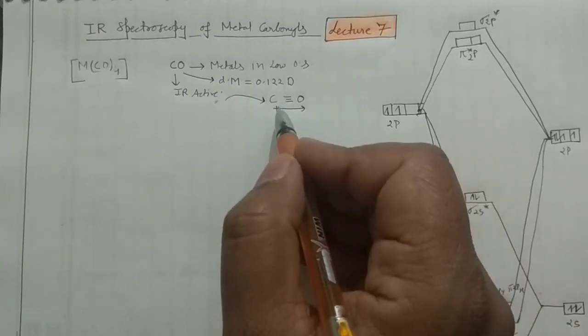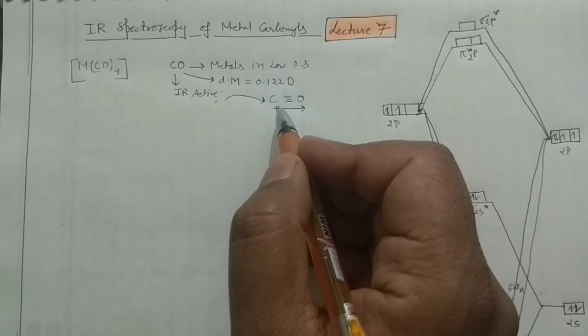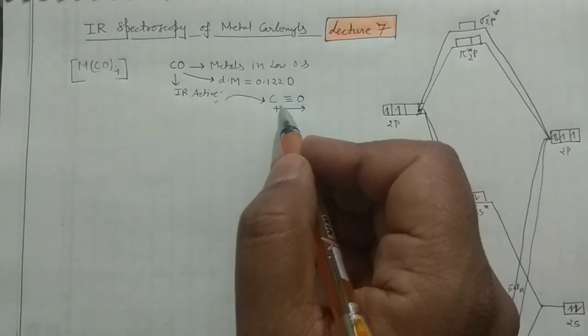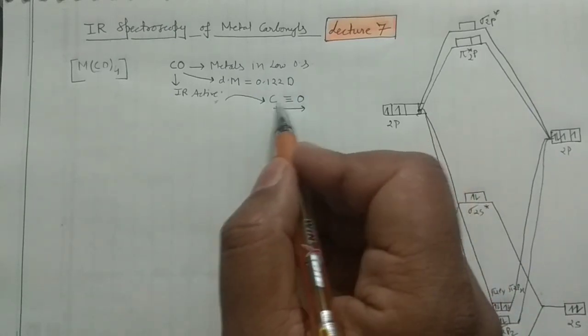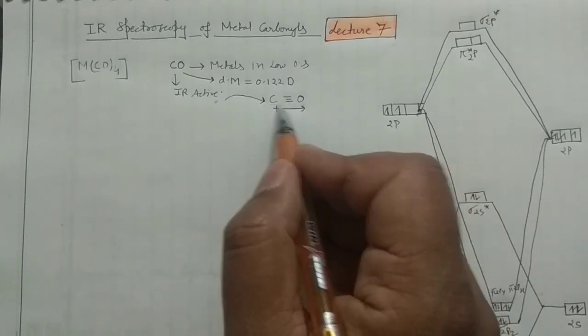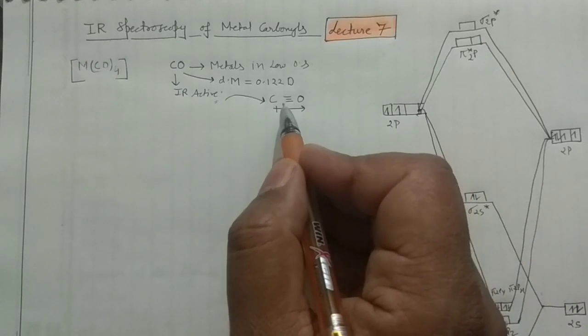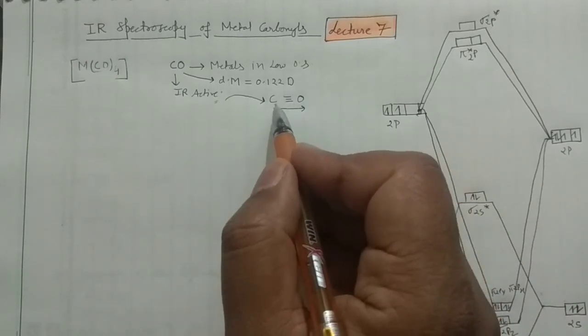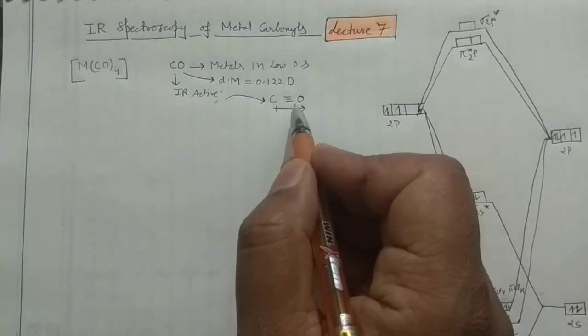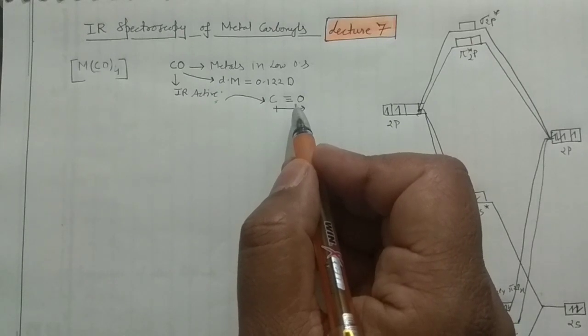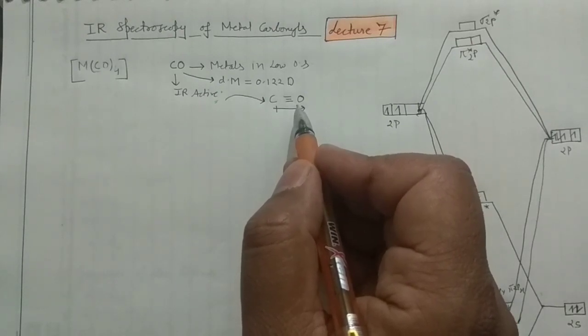Okay, and how can we deal with the IR stretching? So in that case, what you can do, you can stretch this particular bond which is present in between carbon and the oxygen. So to stretch this particular bond, whatever the amount of energy will be required, that will give you the vibrational frequency.